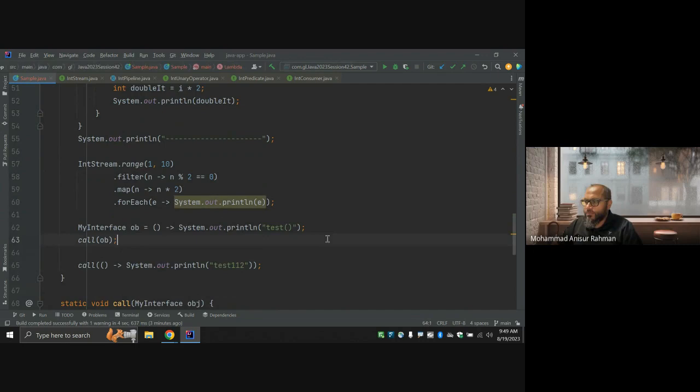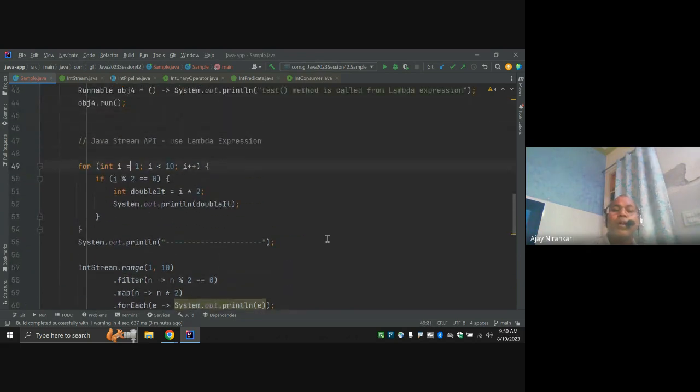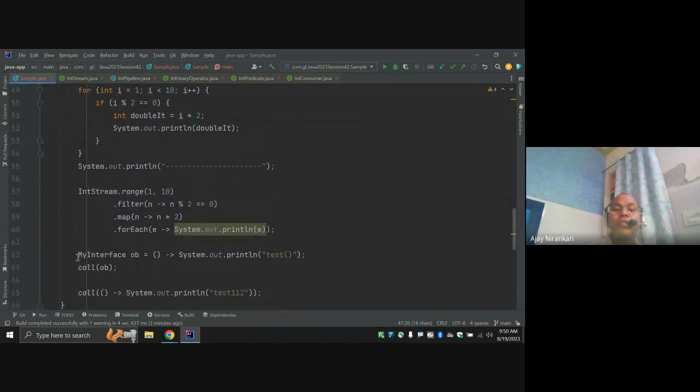Our objective is to understand how this code is written, what it means, and how we can solve all the problems we have done so far using for loops and arrays with the Java Stream API. API means that these functions, filter, map, forEach, are provided by the Java library.